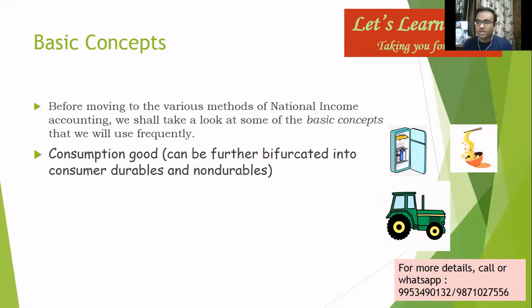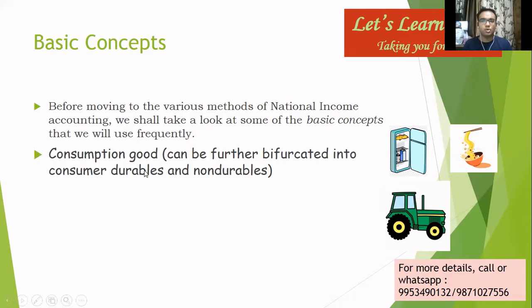These are goods which are directly used for the satisfaction of human wants. Say, for example, a bowl of noodles or your morning cup of tea. These are all consumption goods, which can be further bifurcated into consumer durables and non-durables. Now, this has a pretty interesting implication in many different fields of economics and also in national income accounting, which we'll see in detail.